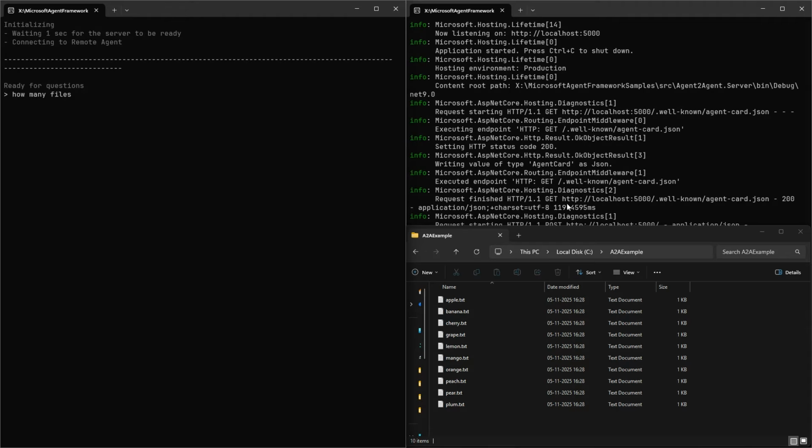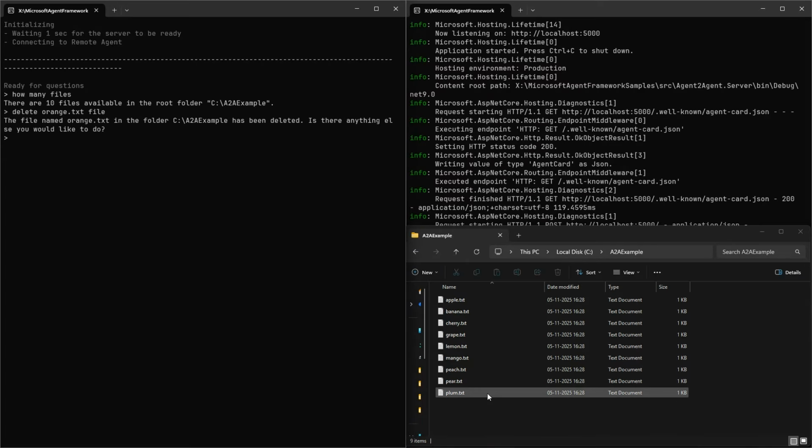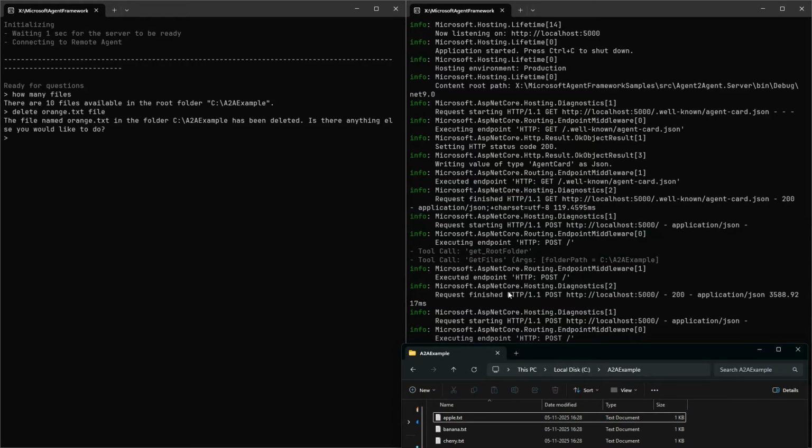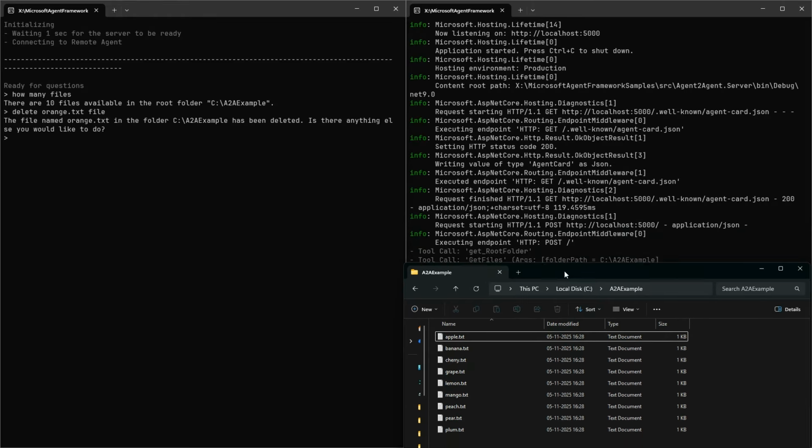These files are the same as you saw in my function calling scenario, and it can say there's 10 files, and we can go in and say delete the orange.txt file. If we do that, it removes it over here. So we are able to get information, but also actions. And over here, things are happening on behalf of this.